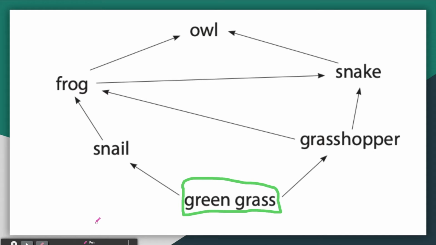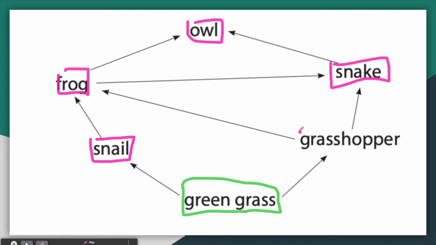Now let's find some consumers. Share with me on Edpuzzle. What are some consumers? Name at least 2 consumers on this food web. Thank you for sharing your thinking. If you said snail, frog, owl, snake, and grasshopper, that is correct. All 5 of these organisms are examples of consumers.